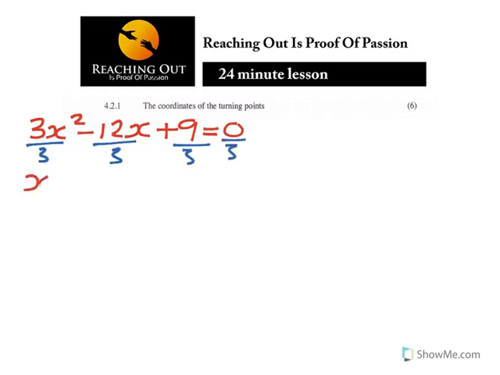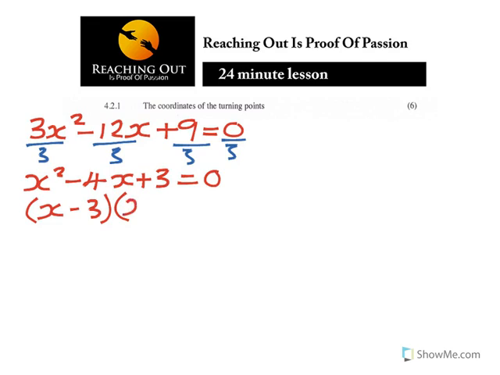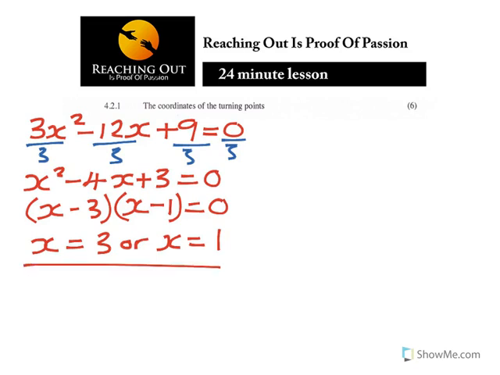So what you have got is x squared minus 4x plus 3 is equal to 0. Now using the product sum, you have got x minus 3 and then x minus 1 is equal to 0. x is equal to 3 or x is equal to 1. So you have got these values of x.